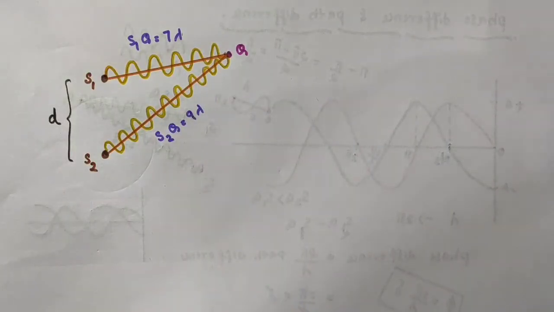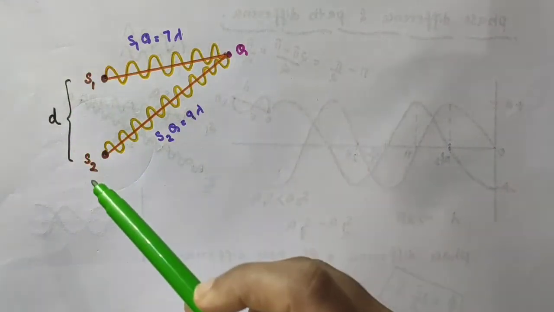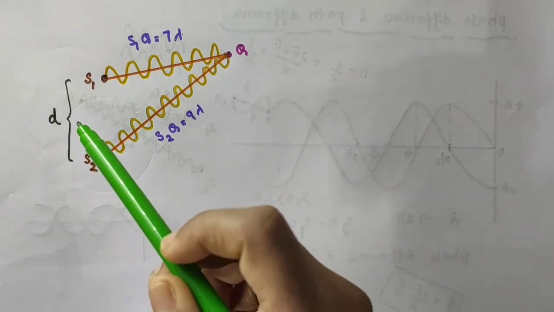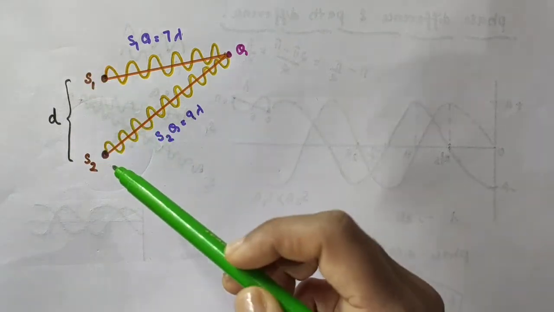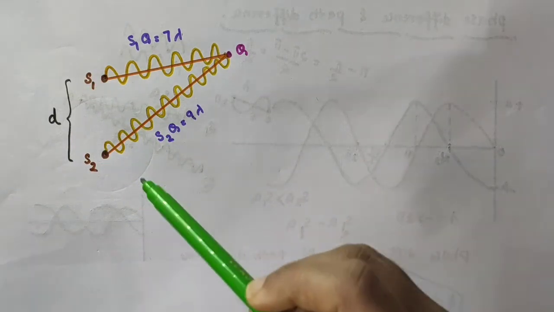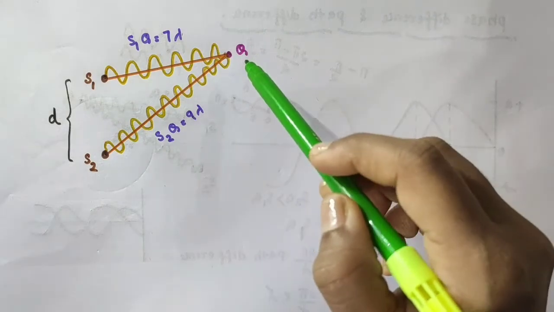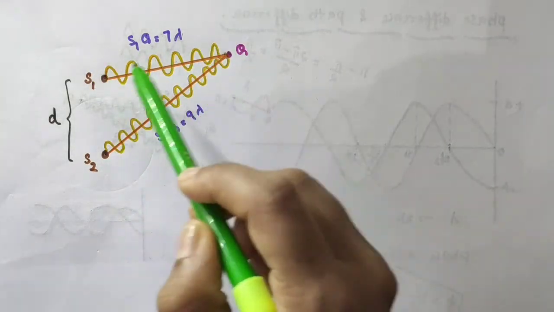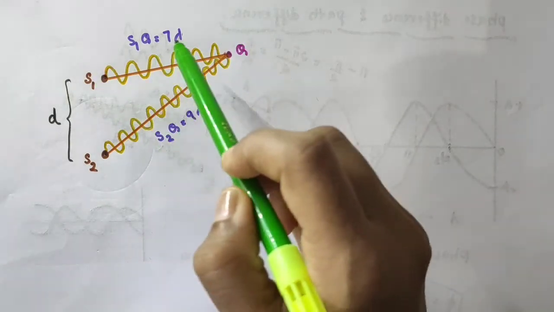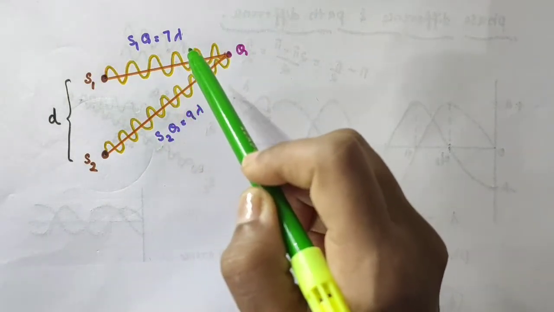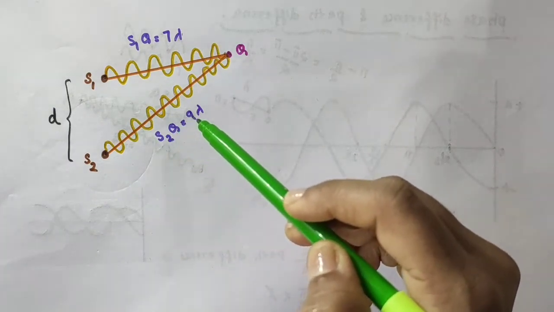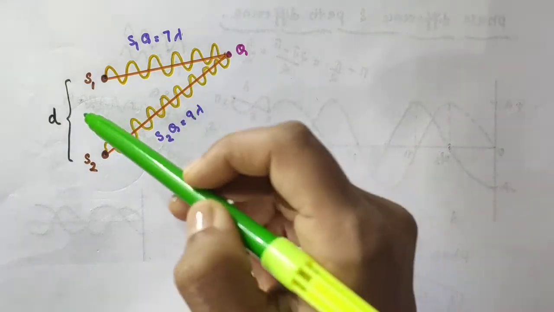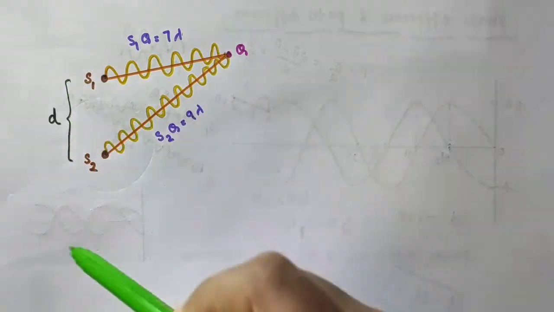Next, consider two sources S1 and S2. Small letter d is the distance or separation between these two sources S1 and S2. Consider a point Q such that S1Q, the distance from the source S1 to the point Q, is equal to 7 lambda and S2Q is equal to 9 lambda. And let S1Q and S2Q both be greater than the distance d.